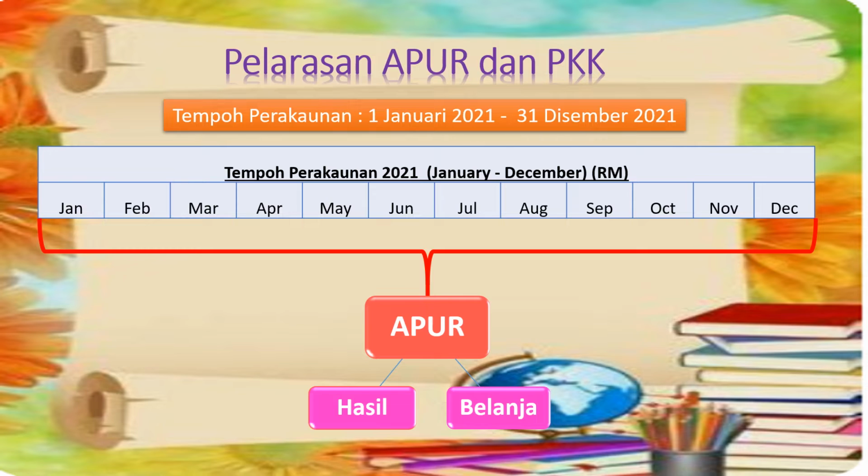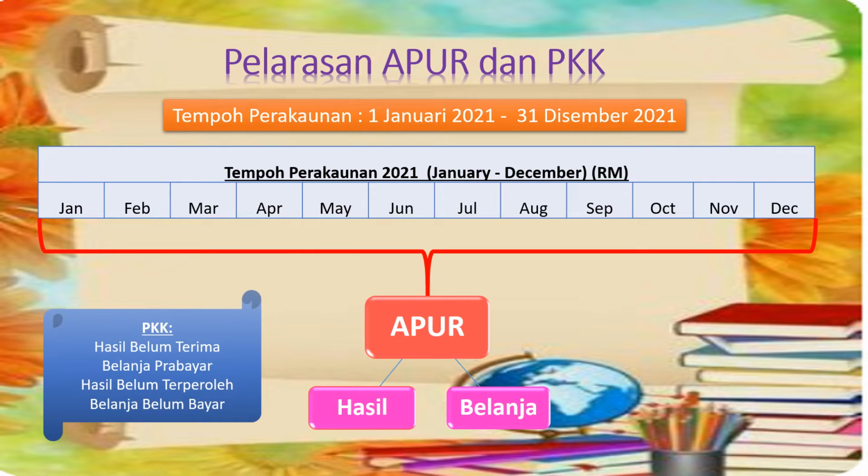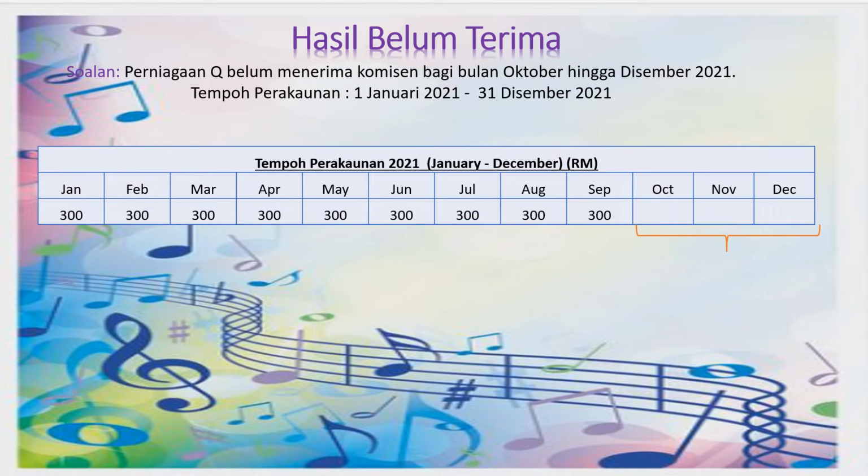So what if there are these, hasil belum terima, hasil belum terperoleh, belanja prabayar dan belanja belum bayar? Where do we record this? We record these differences in PKK. Okay, now let's go into some of the examples. Okay, let's start with hasil belum terima. Soalan. Okay. Perniagaan Q belum menerima komisen bagi bulan Oktober hingga Disember 2021. And in your question, the tempoh perakaunan is from 1 January 2021 until 31st December 2021.